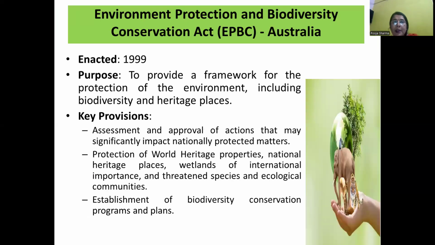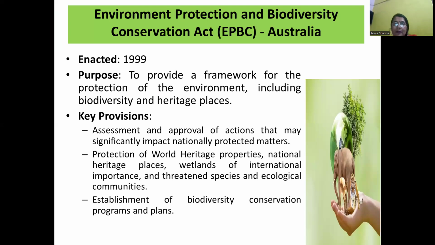Next, the Environment Protection and Biodiversity Conservation Act, EPBC, Australia. This act was enacted in 1999. The purpose of this act is to provide the framework for the protection of the environment, including biodiversity and heritage places.